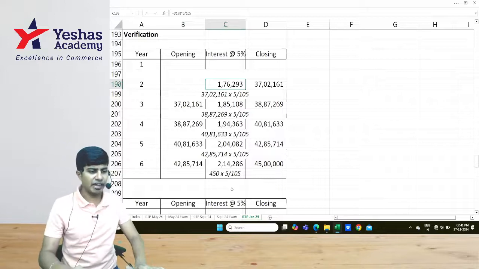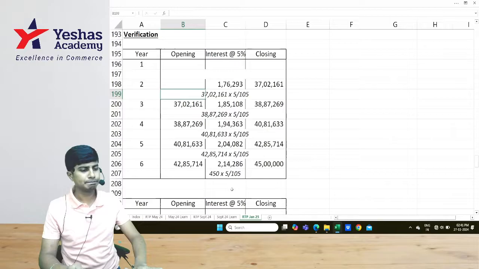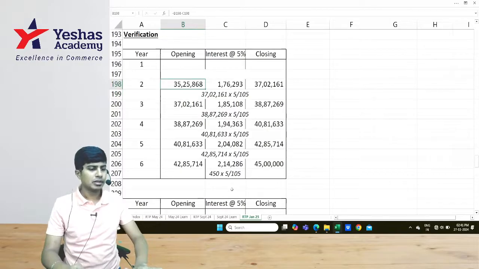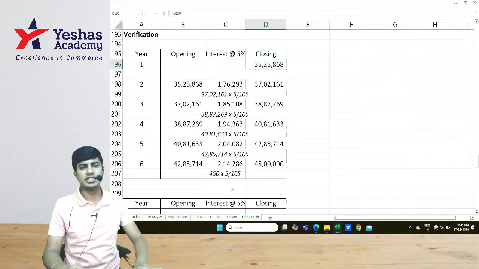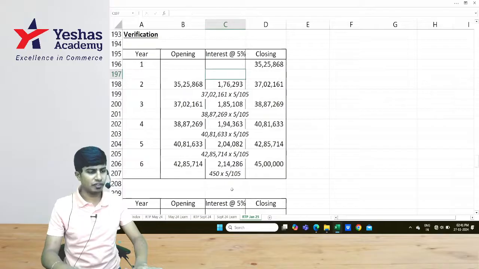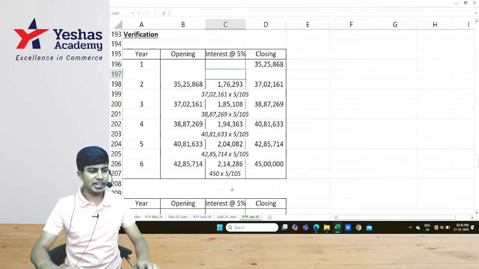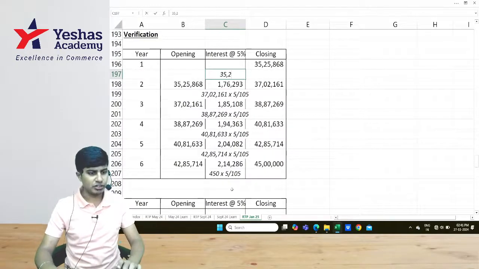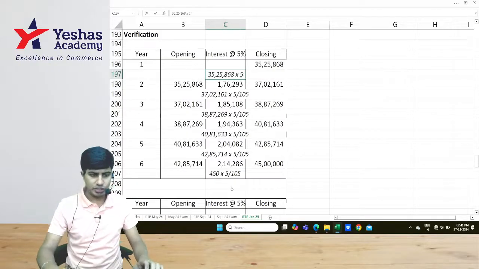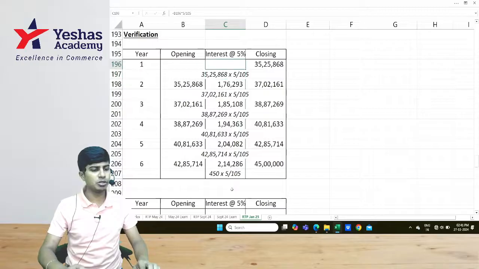176,293 interest. If we add, we get 37 lakh 2,161. How much is it before that interest? 35 lakh 25,868 is the closing balance at the end of year 1. That is after adding interest. That includes interest actually. 35 lakh 25,868 includes interest. 2 into 5 divided by 105.